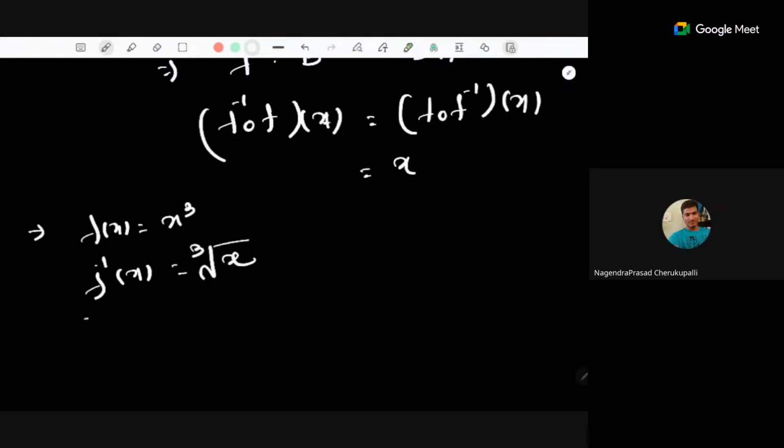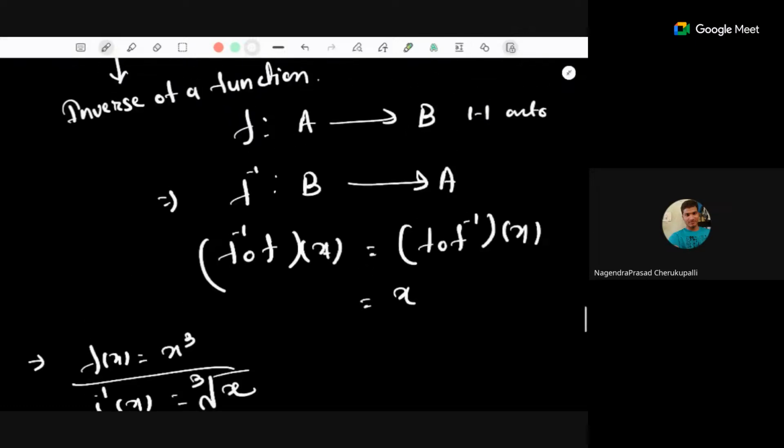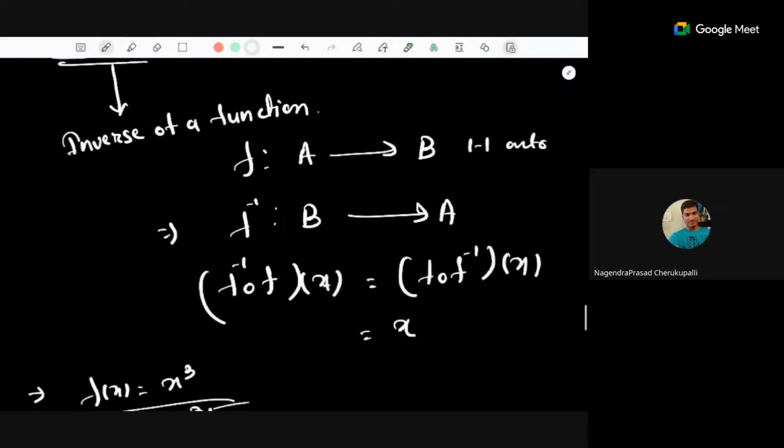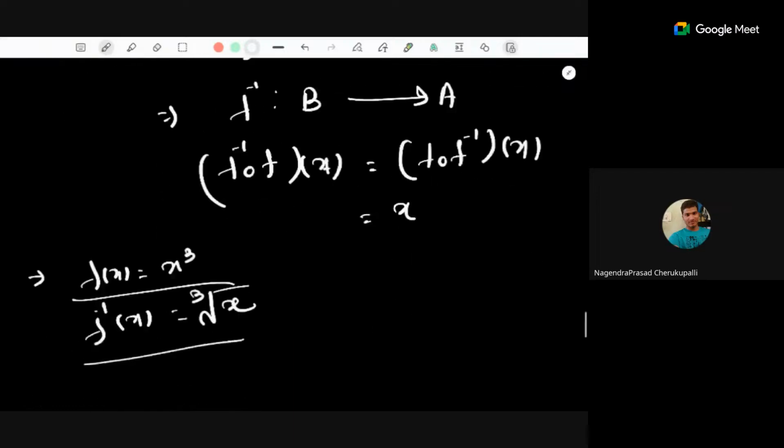Right? Now this will work as an inverse of this particular function. So the meaning is, for a function which is 1-1 and onto both, for such functions, we can define the inverse of a function. And that invertible function, if f is from A to B, then the inverse will be from B to A.